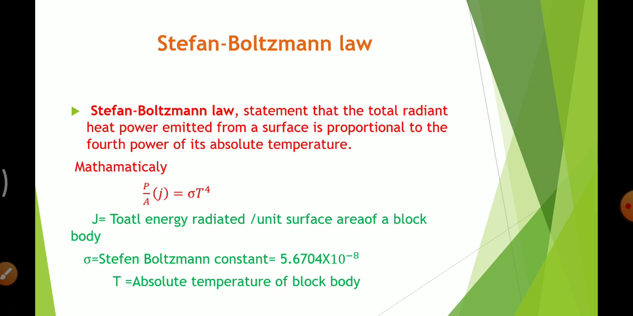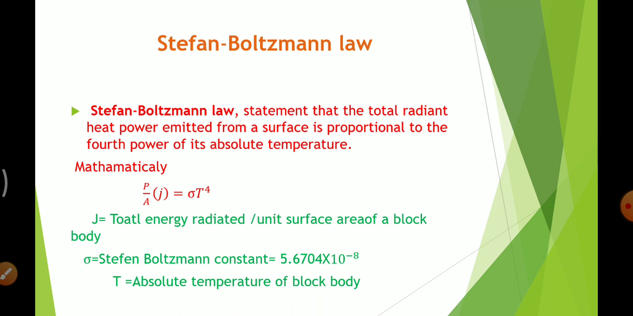Now there is one question: why are foods packed in aluminum foils or aluminum containers? Because the emissivity of aluminum is very low. That's why foods are packed in aluminum foils or aluminum containers, so the food will remain safe in that container. This completely depends upon the Stefan-Boltzmann law. This is regarding the Stefan-Boltzmann law.